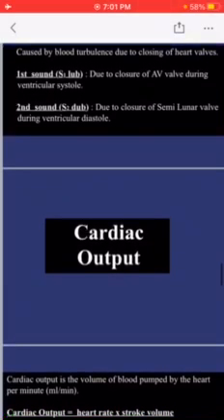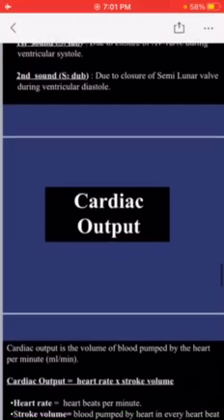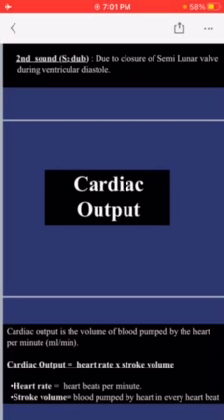Now coming towards a very important topic, that is the cardiac output. So the definition of cardiac output is, it is the volume of the blood that is pumped by the heart per minute. It can be represented in milliliters per minute or liters per minute. So all the blood that is pumped by the heart in 1 minute is called cardiac output.